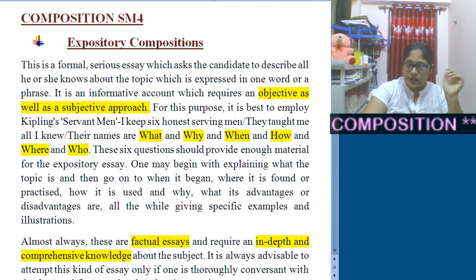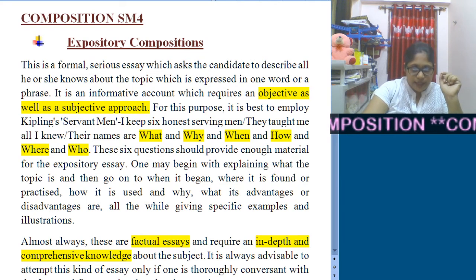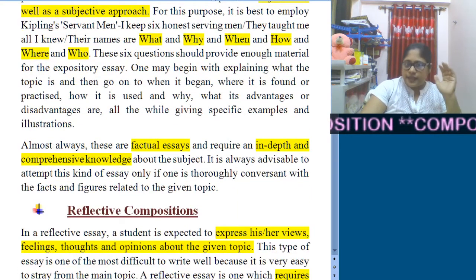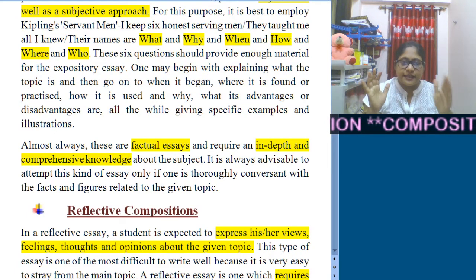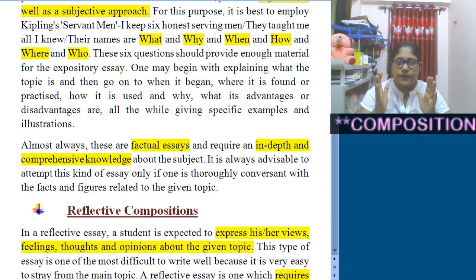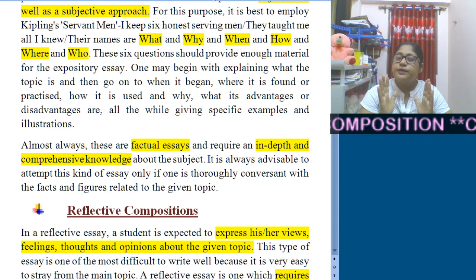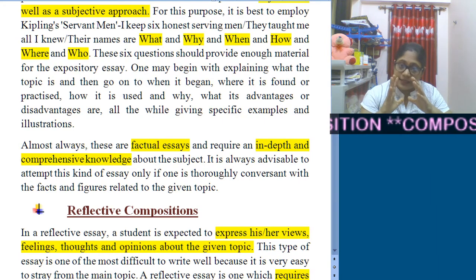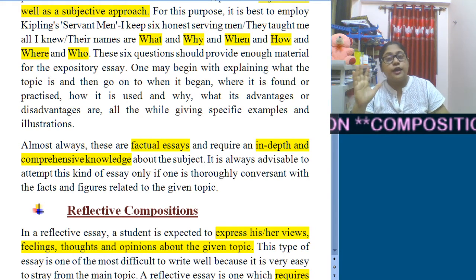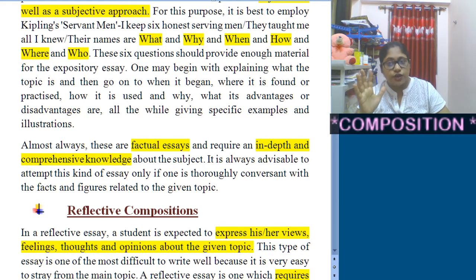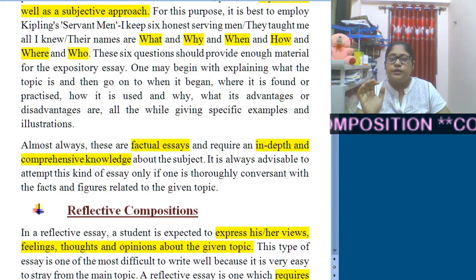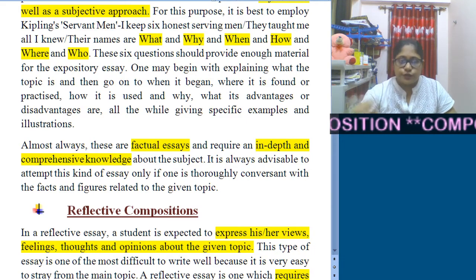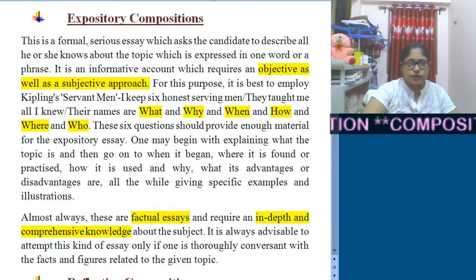As I told you, it is basically a factual essay, and it requires in-depth, comprehensive knowledge about the subject. Once you are very much sure about the subject, only then should you go for it, right? So this is all about expository composition.